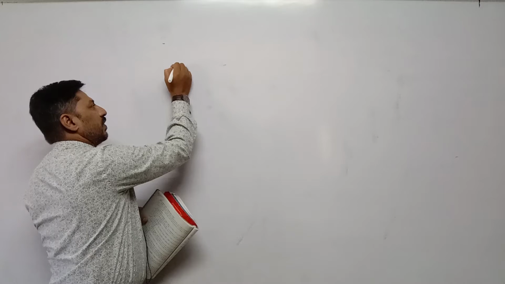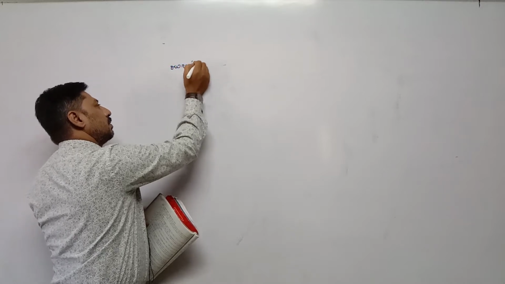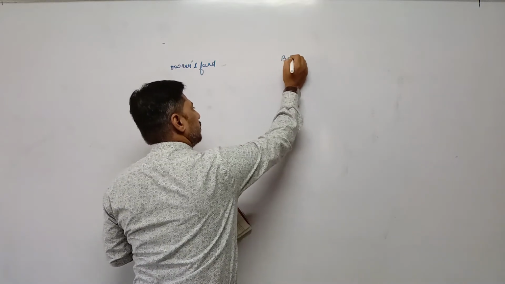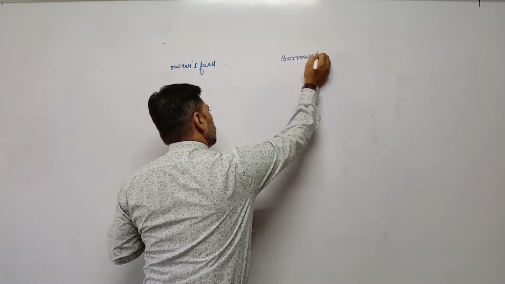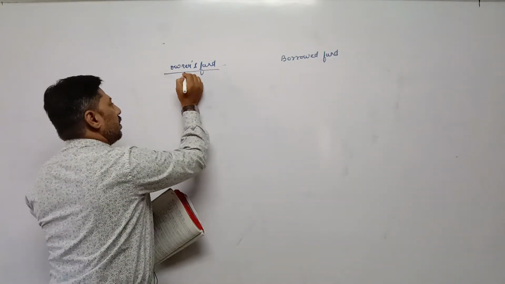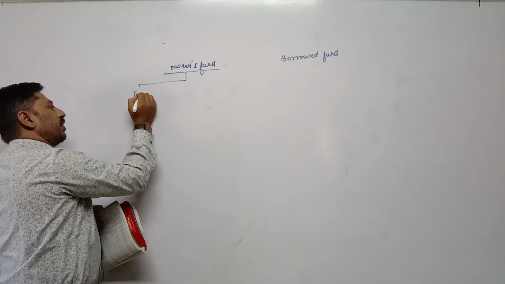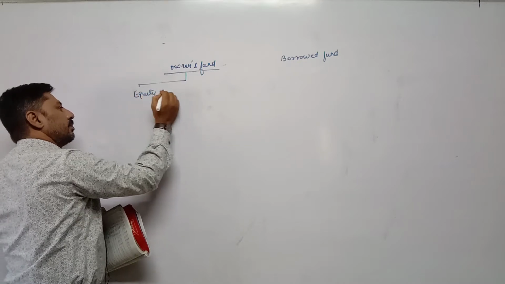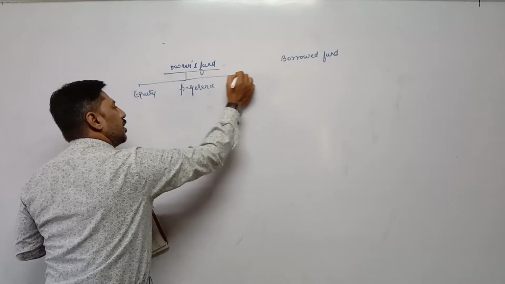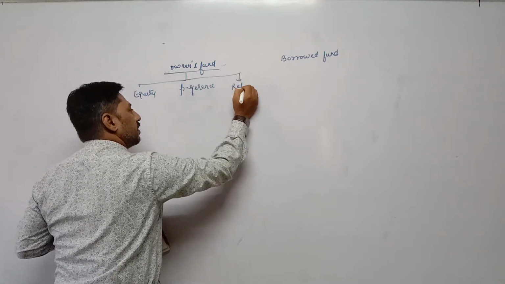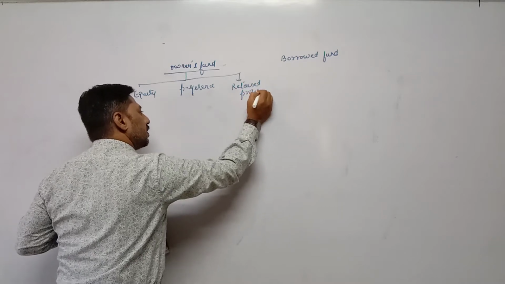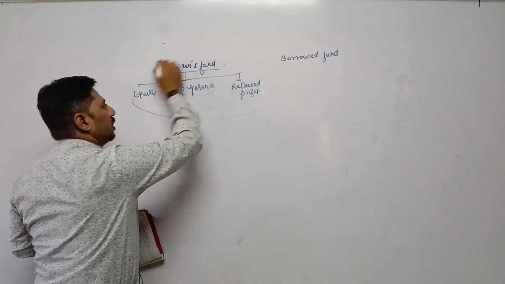Now one is owners fund, and the other is borrowed fund. In owners fund, we have completed equity shares, then preference shares, and today we have completed retained profit. These are all owners fund.